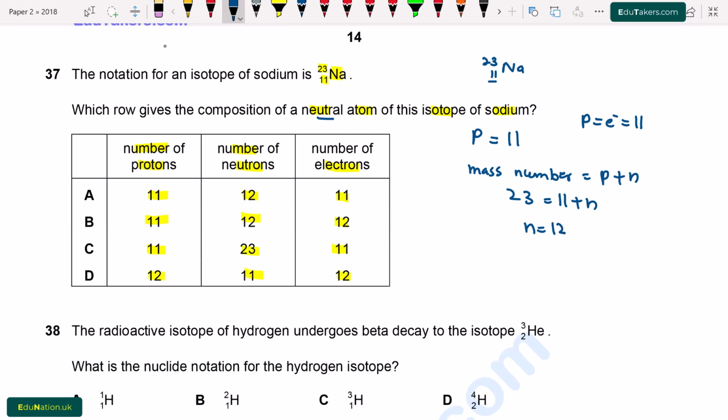Now we see option A. The number of protons is 11. This is correct. Number of neutrons are 12. Here is also 12, so this is also correct. Number of electrons are 11. Here is also 11. So option A is correct.